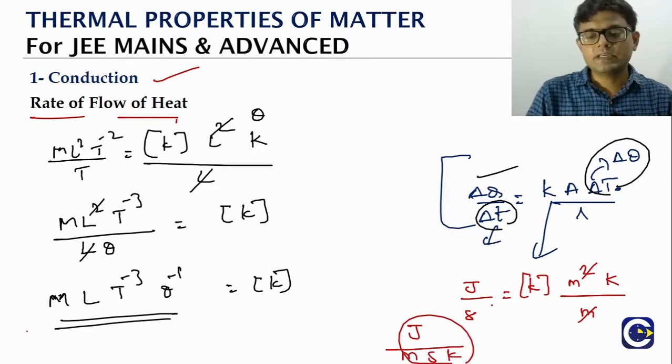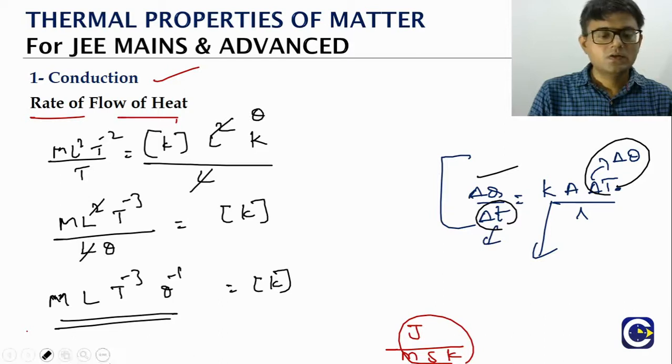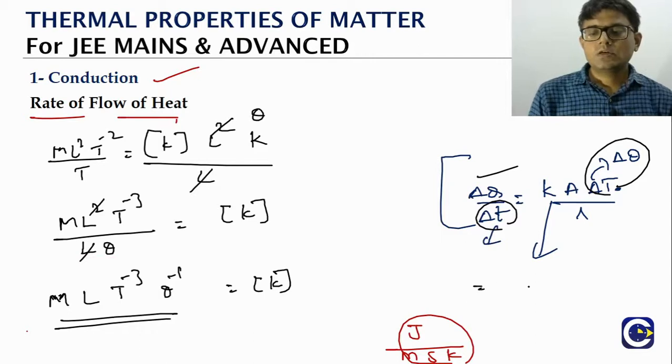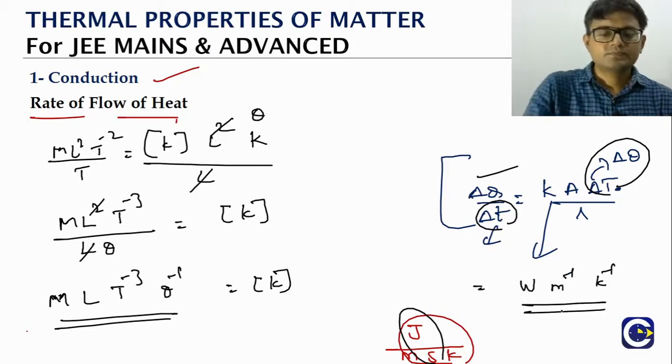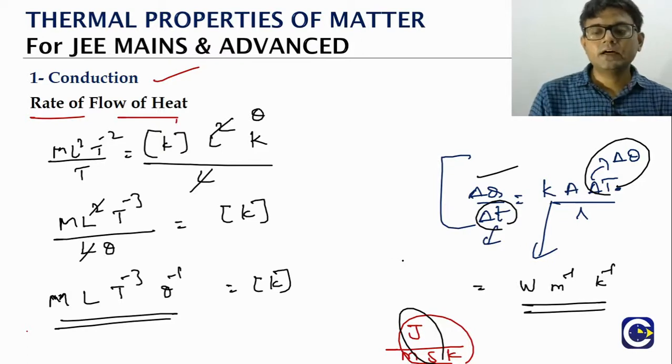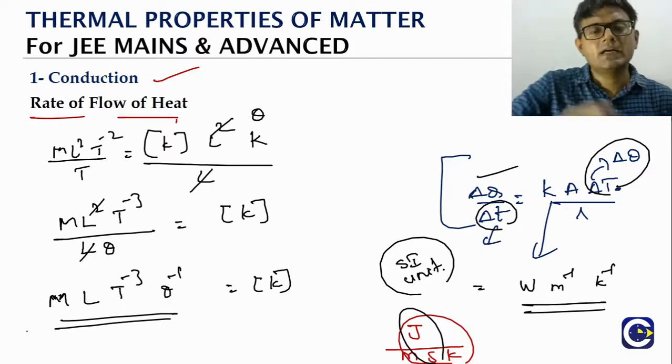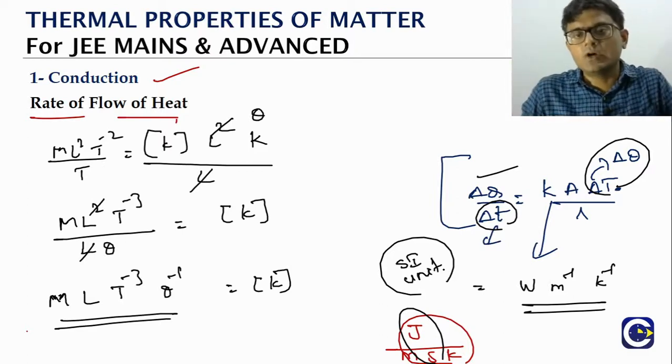So we can do some simplification here. Otherwise we can just leave it as it is. So what we can say, it is what? Joule per second means what? Watt per meter per Kelvin. So this is the SI unit of thermal conductivity.